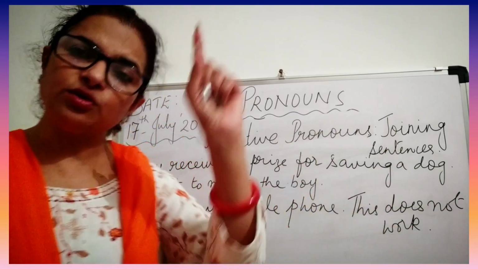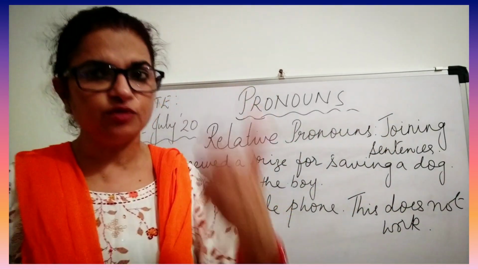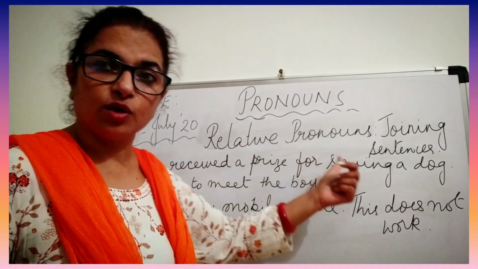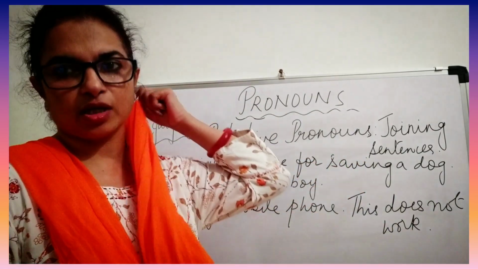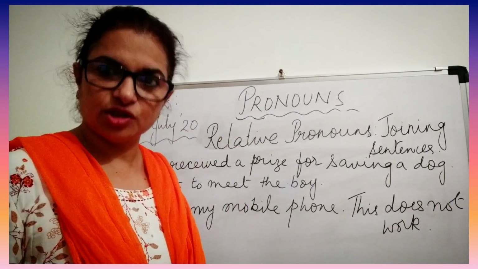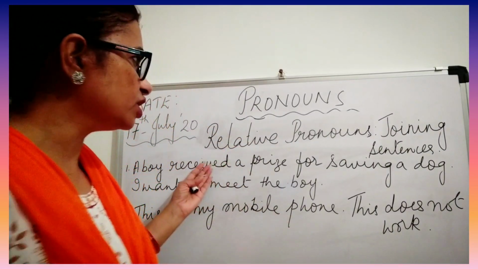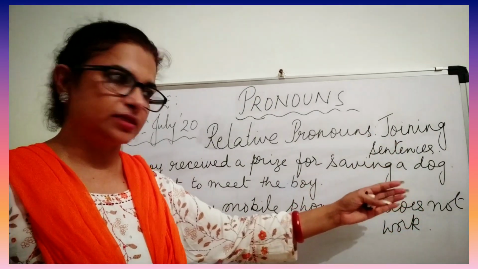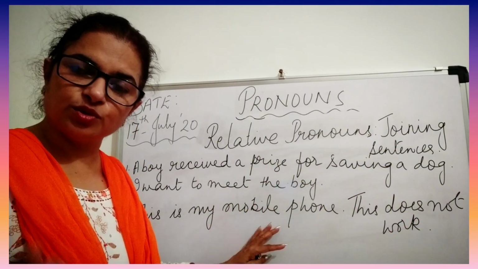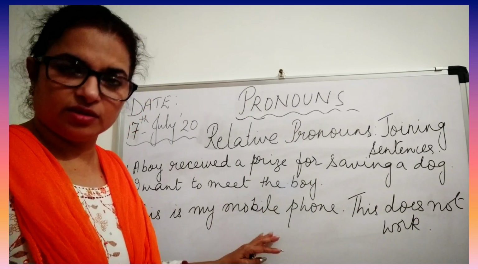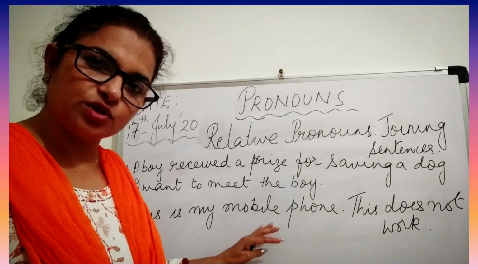And therefore, when we study conjunctions, that time again you will have to study relative pronouns, because they can do the work of joining two separate sentences. Now let us see these two sentences. I have written them from your book only, so that you can understand better afterwards also.